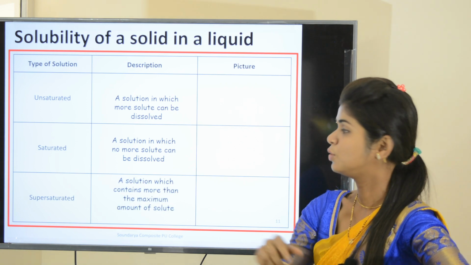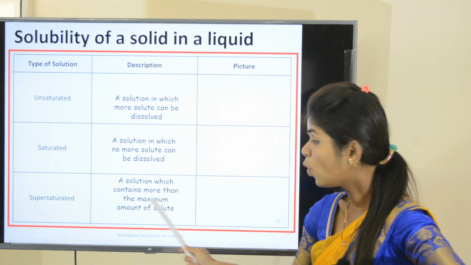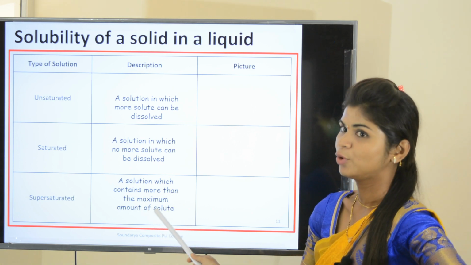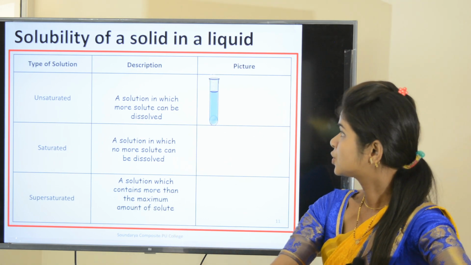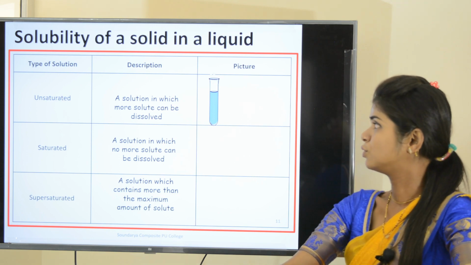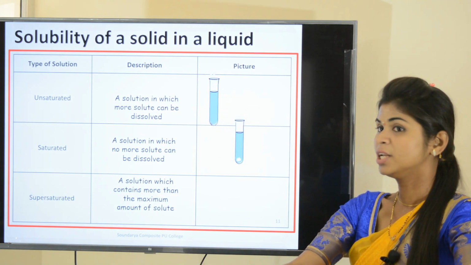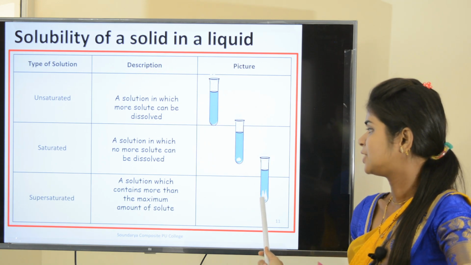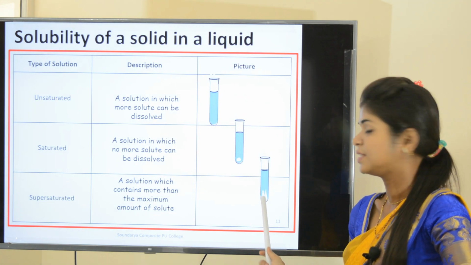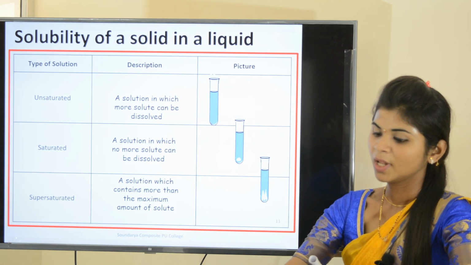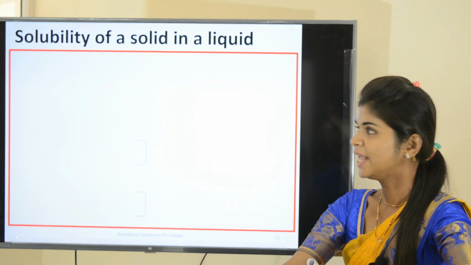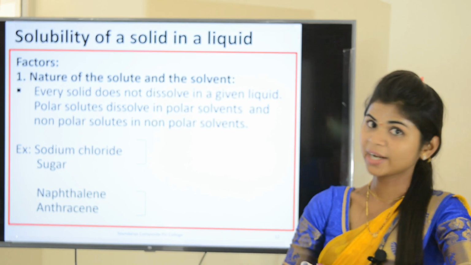Supersaturated solution is a solution which contains more than the maximum amount of the solute. So this is the unsaturated solution, this is a saturated solution, and this is a supersaturated solution. You can see the crystals here. Now let us move to the next topic, the factors.